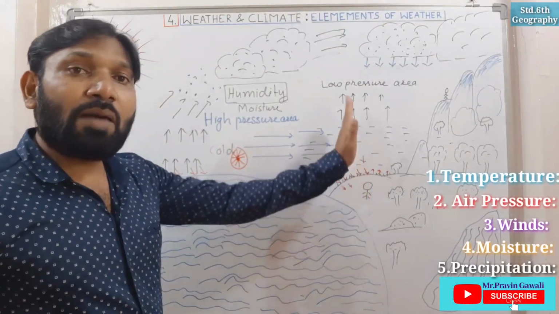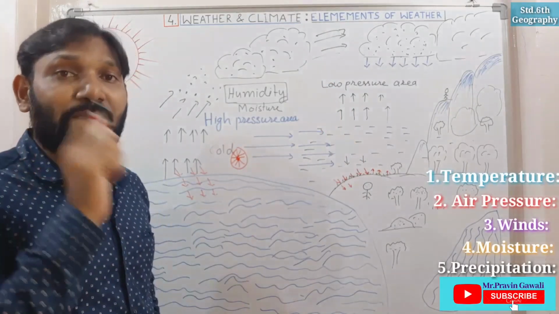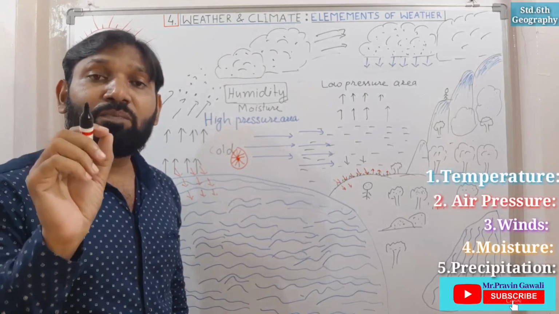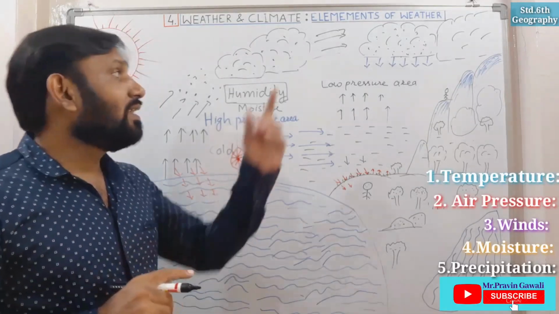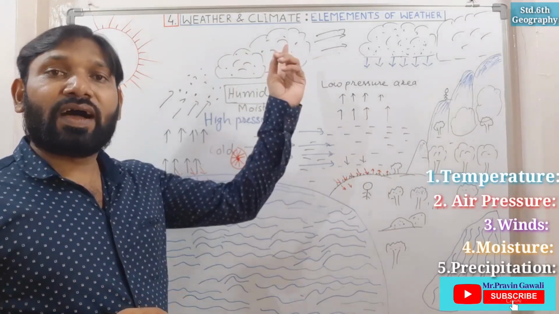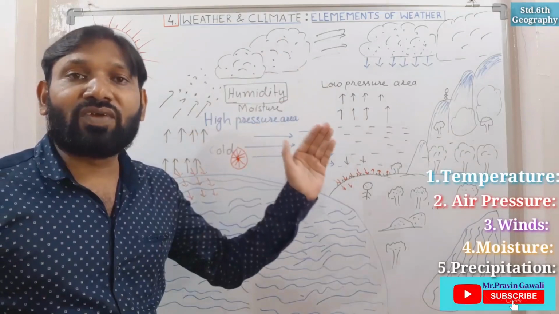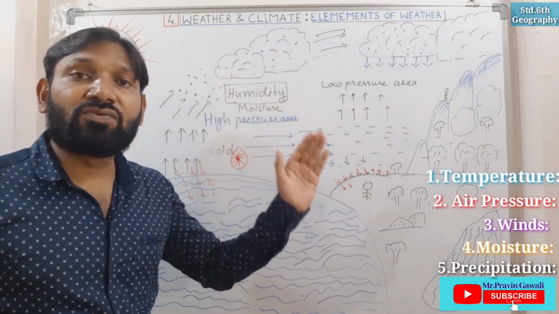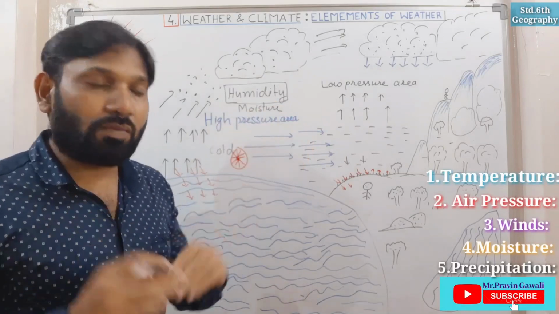When the warm air goes up and up, it takes with it what? Vapor. The quantity of vapor in air is known as moisture. After that it creates clouds, and we see precipitation: precipitation of rain, snowfall, or hailstorm.